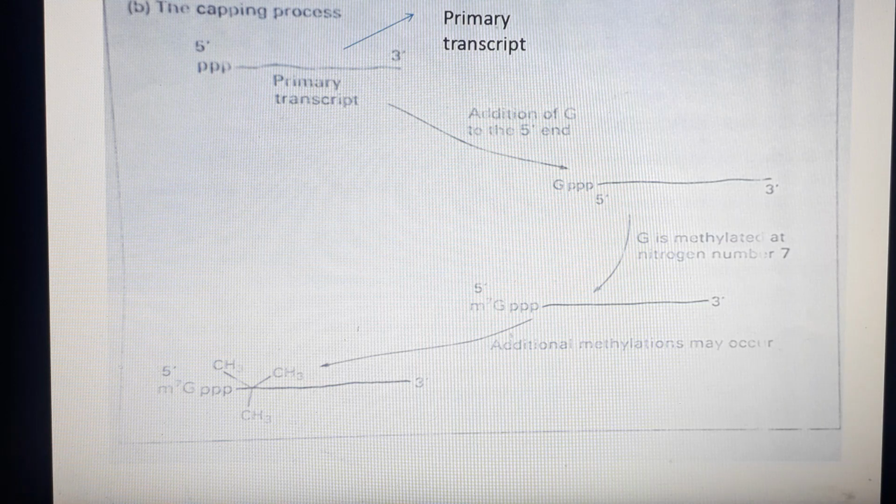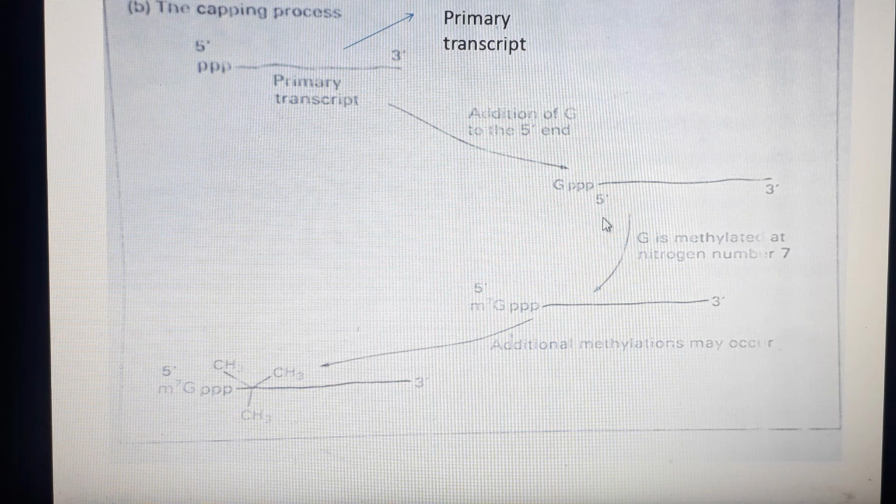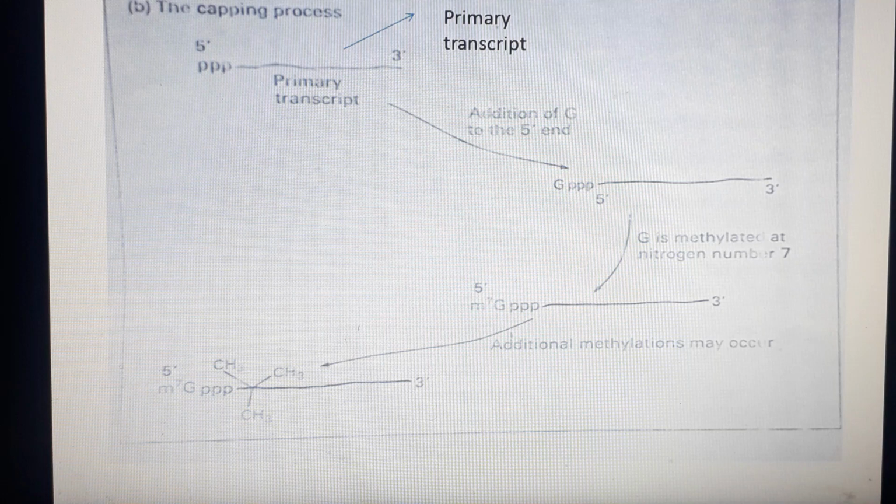Here you can see the entire capping process. First, you have the 5' to 3' direction. Here it is the primary transcript. To this primary transcript, a normal G is added to the 5' end. You can see here they have shown this G being added. Then this guanine undergoes methylation at nitrogen number 7, because I have told you that the cap name is M7G. So the methyl group is added to the 7 position.